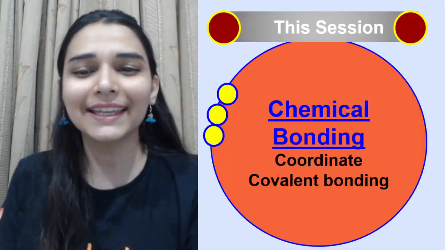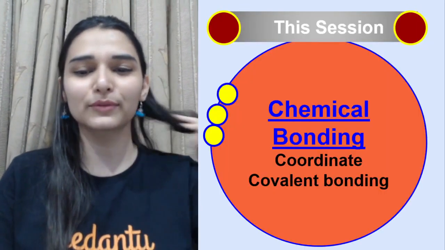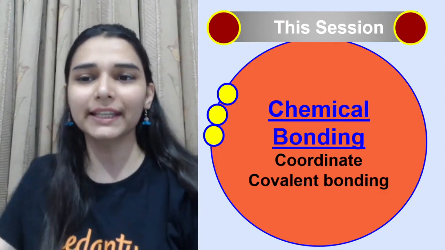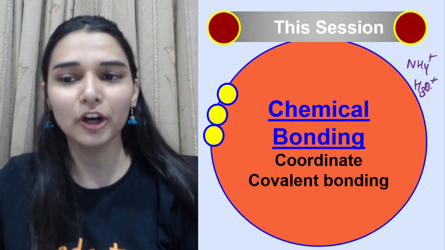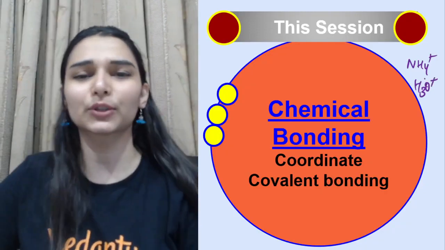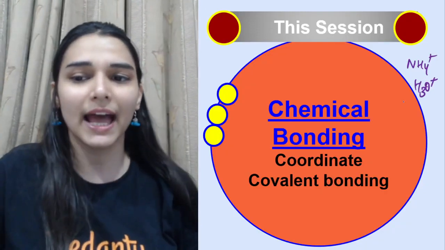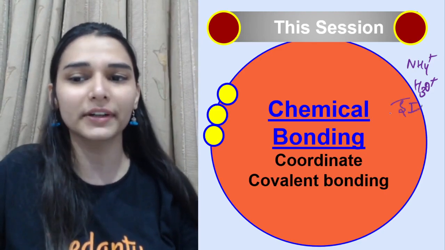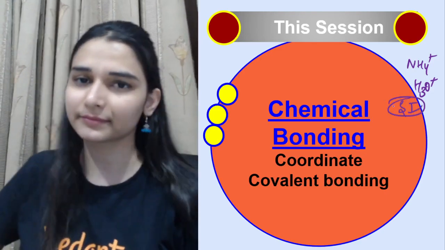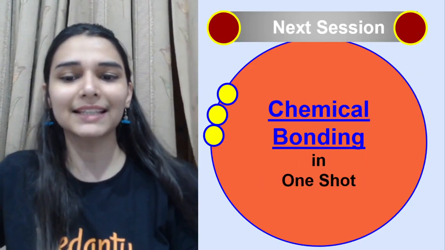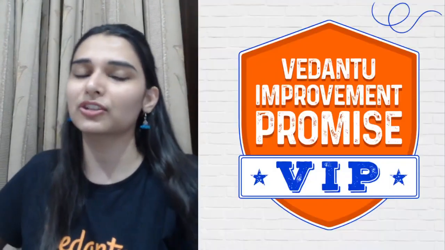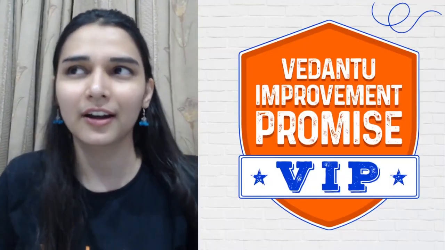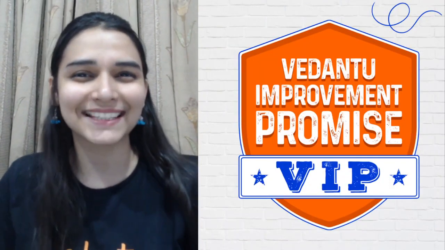Okay, so I guess that was all about the coordinate covalent bonding. Go through the examples of ammonium ion. We have seen hydronium ion. एक adduct का example दिया था. You can just keep that thing in mind. And the self ionization of water we have also seen. Okay, chalo, so next time we will have the one shot revision. Do attend that session so that you can do well in the doubts and mentee session.